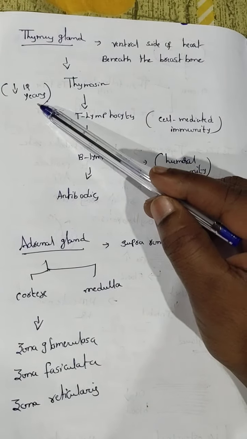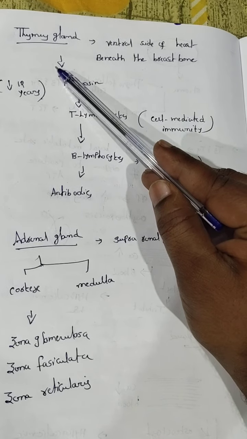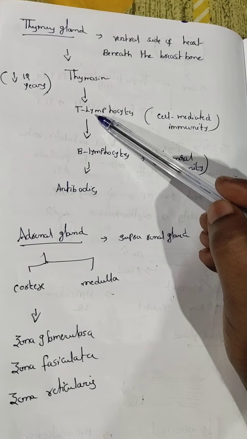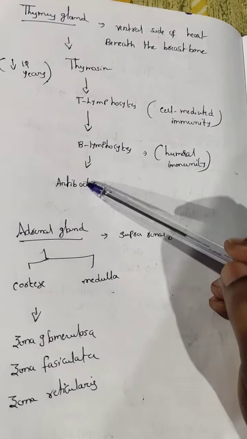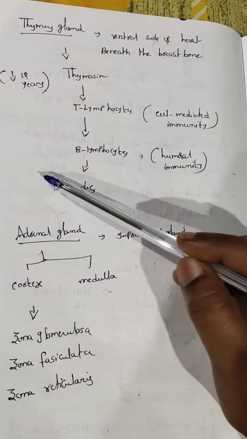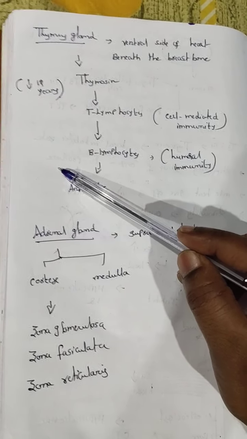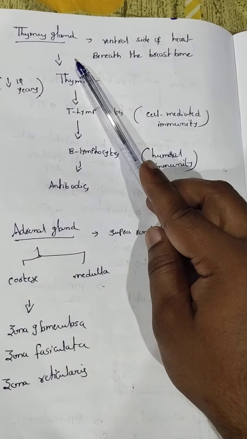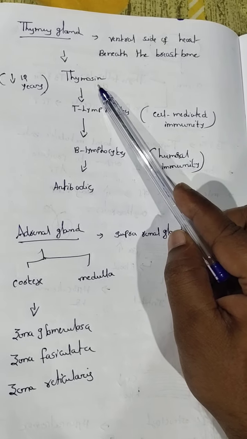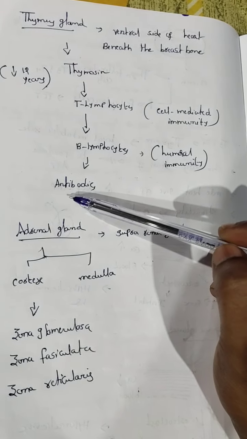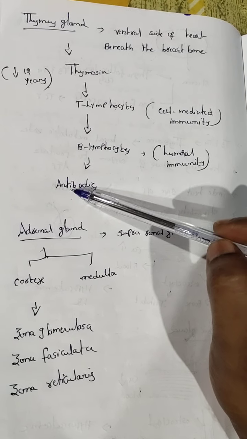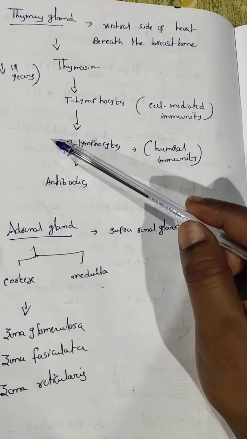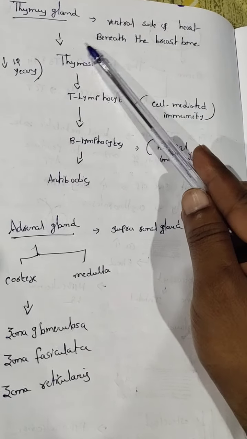In children below 12 years the thymus gland level is high. That's why it releases more thymosin, at that time T lymphocytes are stimulated, then the B lymphocytes, then the antibodies. These antibodies attack the antigen. At that time the immunity power increases. When age increases, the thymus gland level decreases. The thymosin level also decreases and the release of antibodies decreases. At that time the immunity power also decreases. That's why, the gland whose level decreases as age increases is the thymus gland.